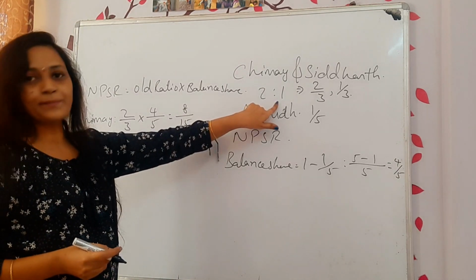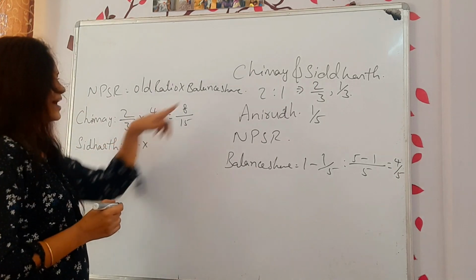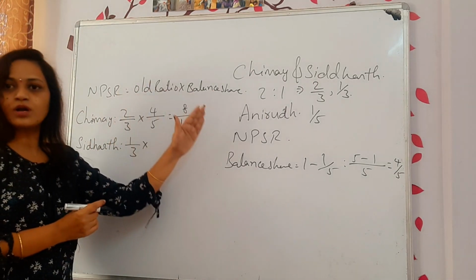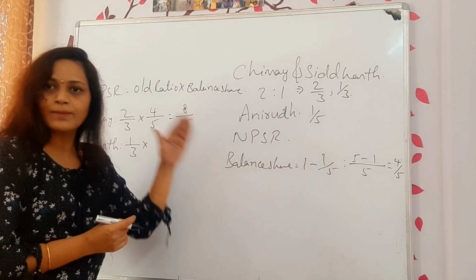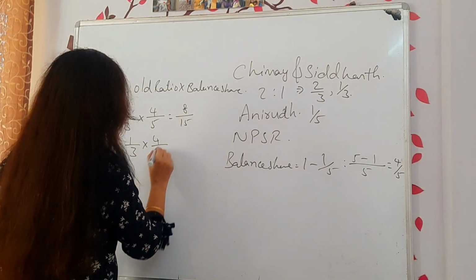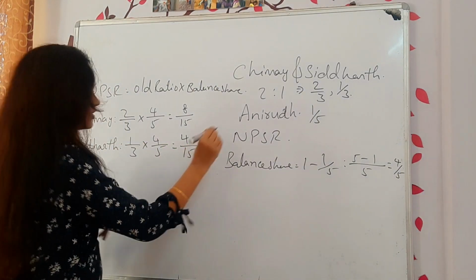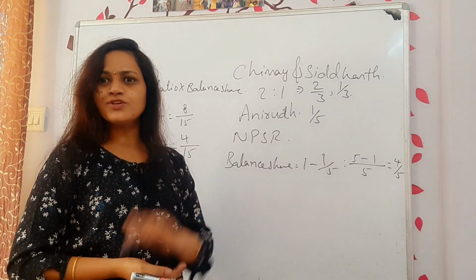Siddharth's share is 1/3. Right? 1/3 into, again balance share will be same. Again from this you are not gonna reduce anything. Okay, balance share will be same. Now what is the balance share? 4 divided by 5. Then you will get 4 into 1, 4. 3 into 5, 15. Okay, now what is the new profit sharing ratio?